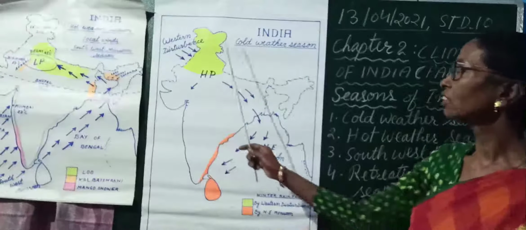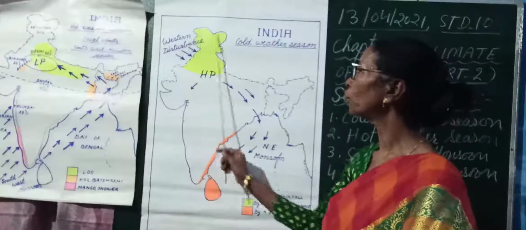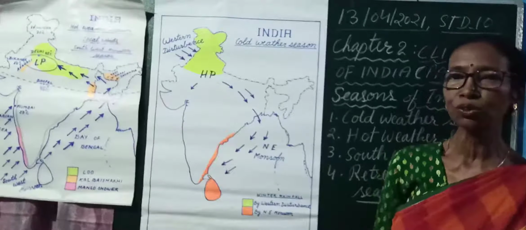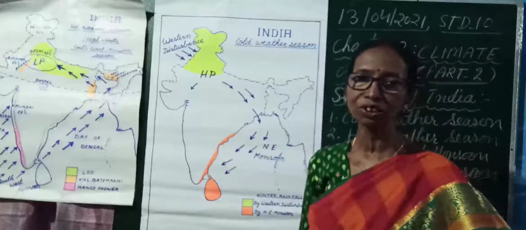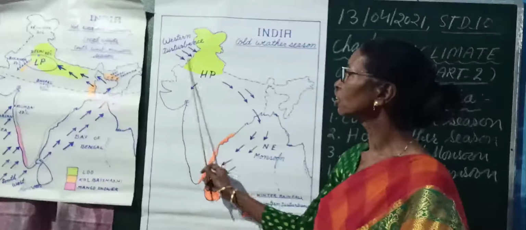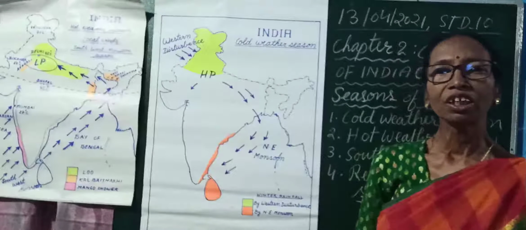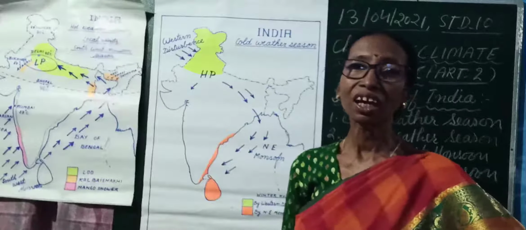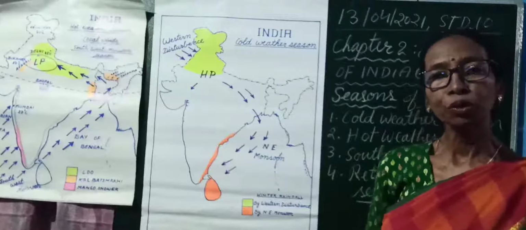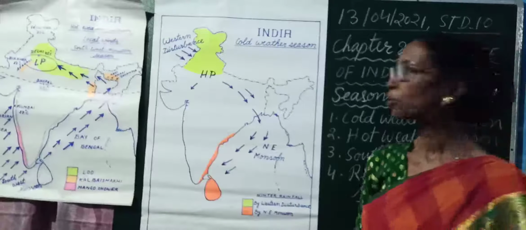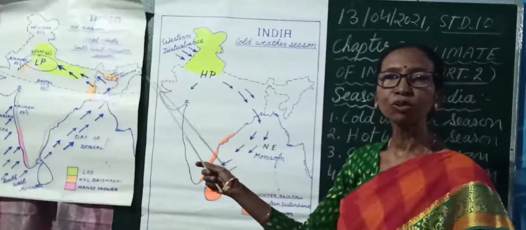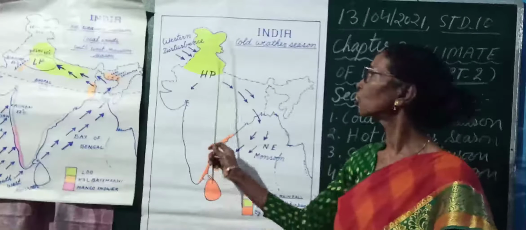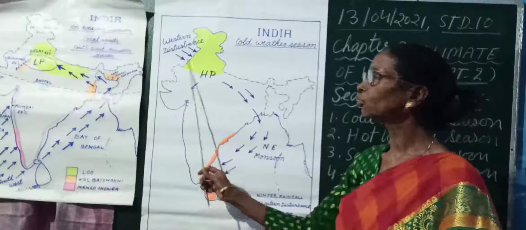And second reason, the northern and northwestern part of India receives winter rainfall, and the main source of it is western disturbance. What do you mean by western disturbance? A low pressure system originates over the Mediterranean Sea, and that is brought by the westerlies, which blow from southwest to northeast, and it reaches India and affects the northern part of India and also the northwestern part of India.